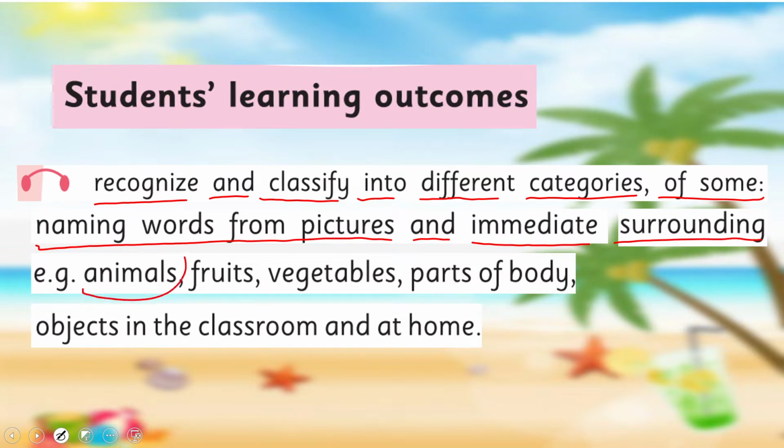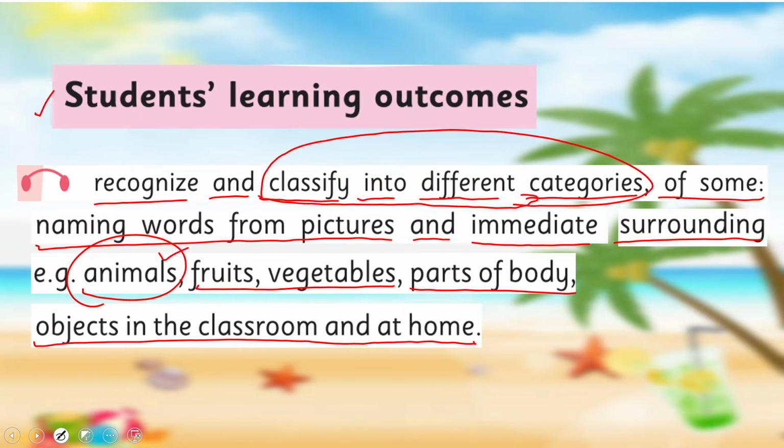For example, animals, fruits and vegetables, we are done with it. Parts of body, we have already done. Objects in the classroom and at home, we have already done. So for today's lecture, our focus for classification into different categories of naming word is animals. This is our today's SLO.